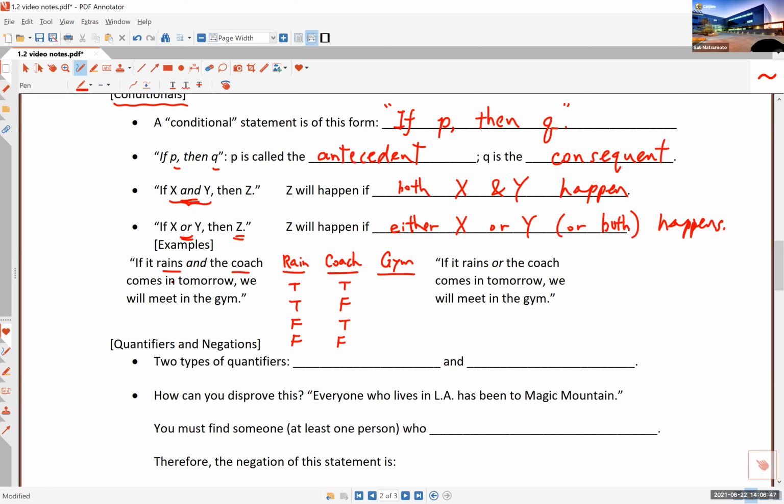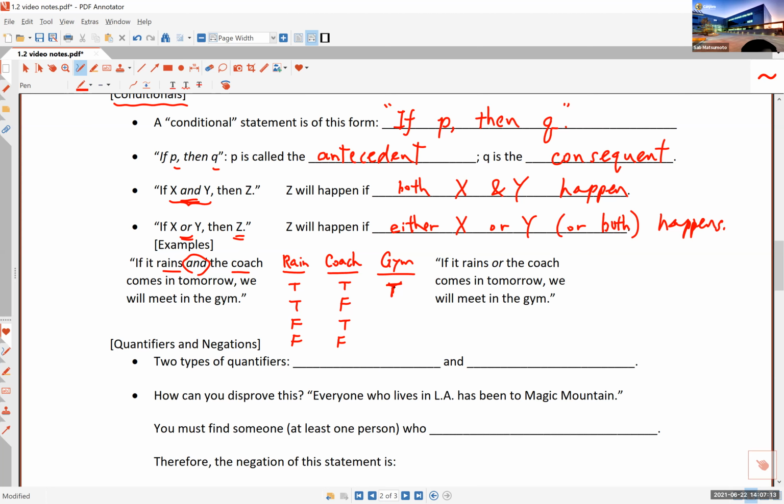And so the question is, under what conditions are we going to meet in the gym? And the answer is, because the word and is used, if it rains and the coach comes in tomorrow, that's only the first line here. Then we will meet in the gym. So this would be true here. In all other cases, we don't know what's going to happen.